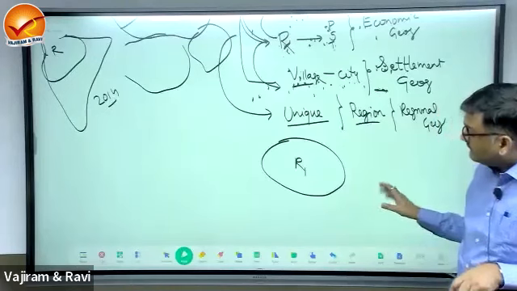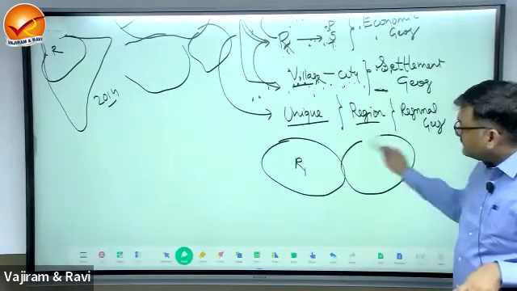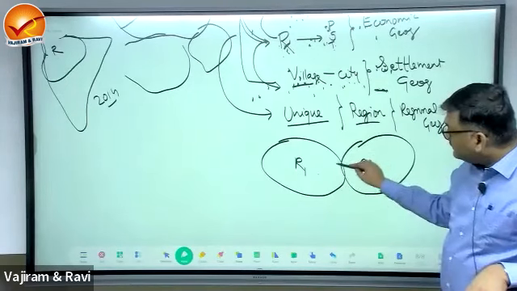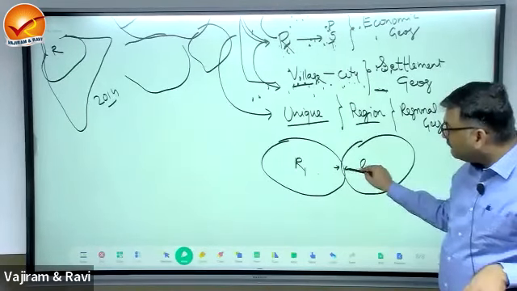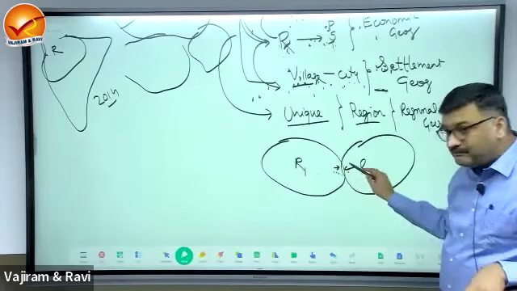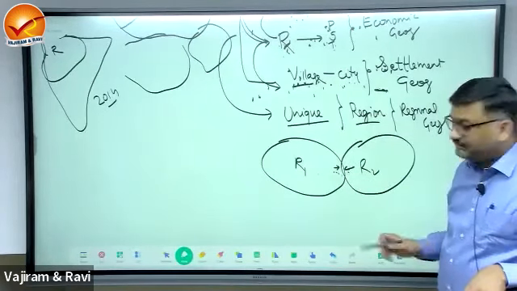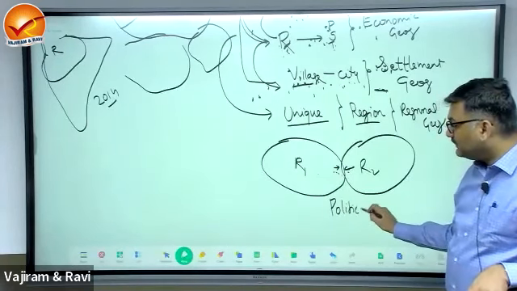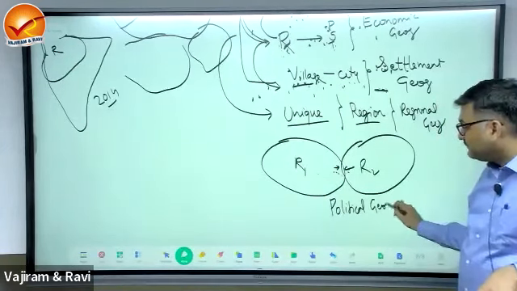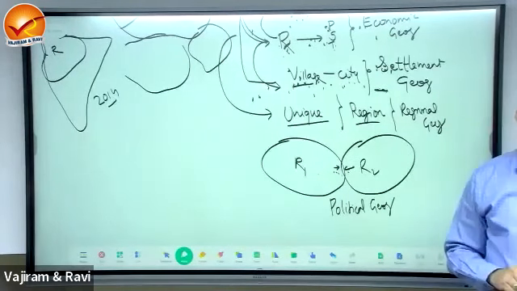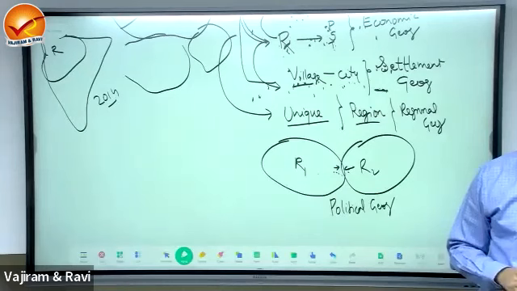So regionalism. When there are two regions, this is R1 and R2, and they have a kind of resistance at their boundaries, and they compete with each other, this will be known as political geography, or in short, it is known as geopolitics.